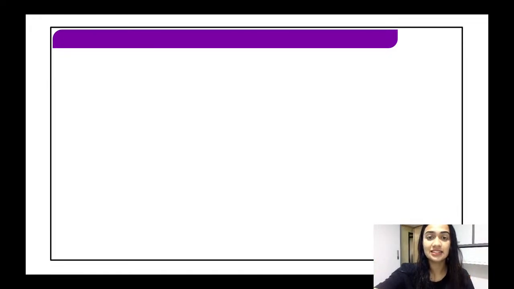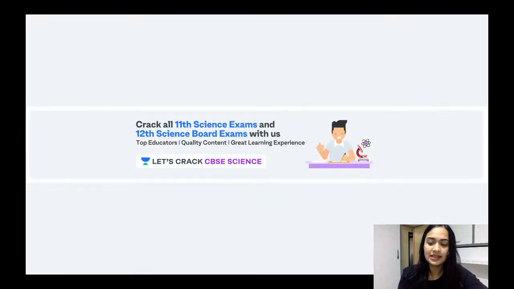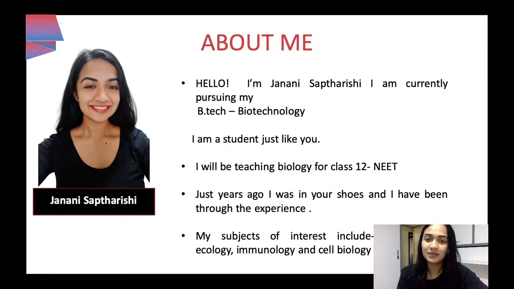So I will be discussing chapter 5, that is Principles of Inheritance and Variation. This is a very important chapter for your NEET examinations. You can expect at least 5 to 6 questions from this entire chapter. It is under the unit of genetics, and let me start by introducing myself.